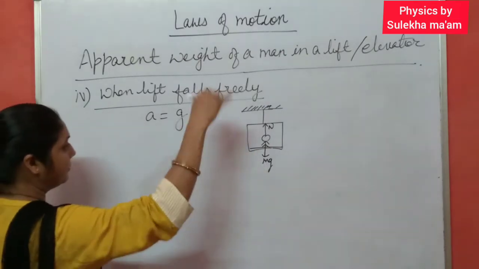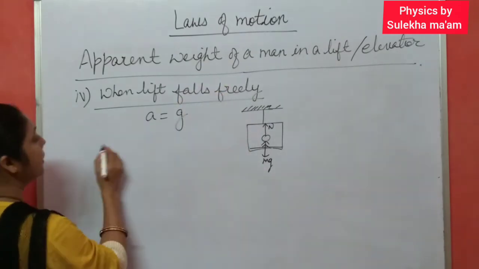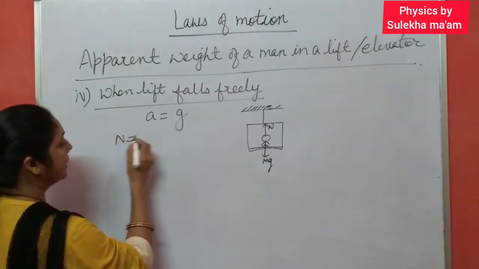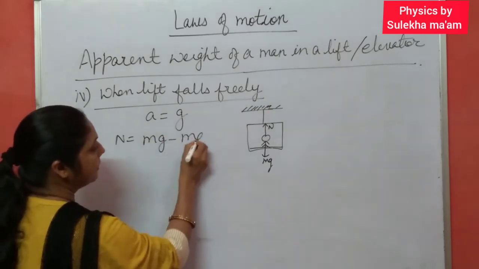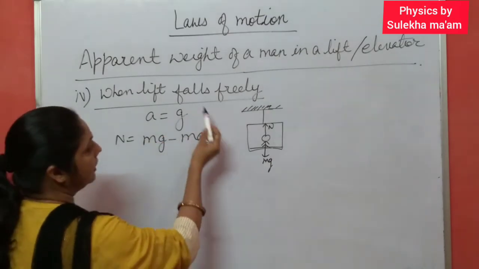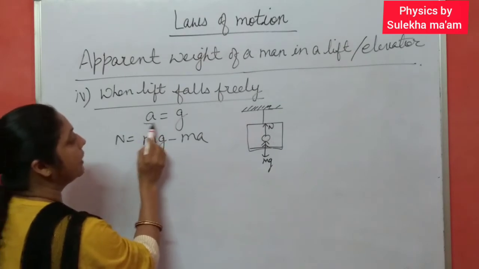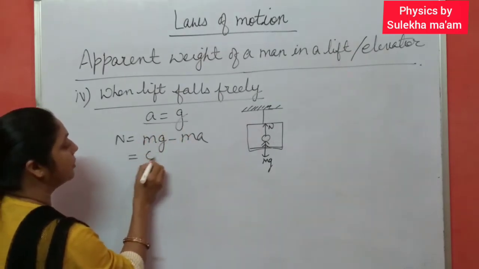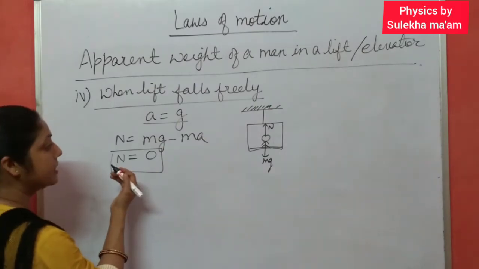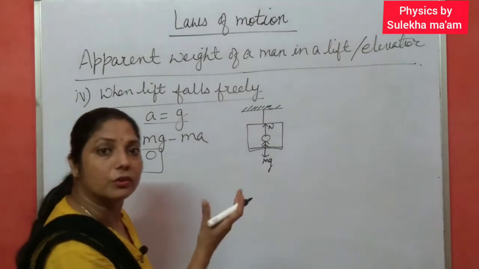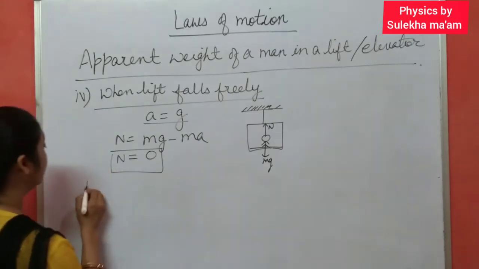In this case, when the body or lift is moving downward, what happens? N equal to, as in the earlier case, we have got the expression mg minus ma. And when the lift falls freely, in this case a equal to g, it means N equal to 0. What does it mean? It means there is no weight of the body. No weight.